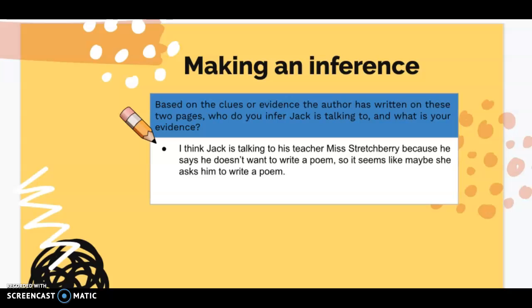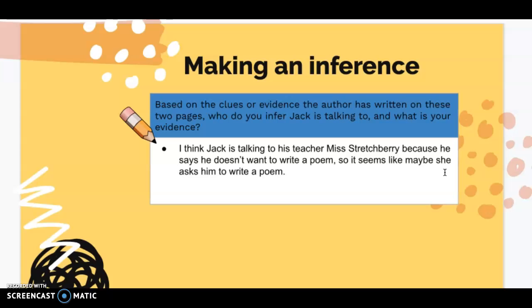Maybe you said, I think Jack is talking to his teacher, Mrs. Stretchberry, because he says he doesn't want to write a poem. So it seems like maybe she asks him to write a poem. Okay, our inference is that we think Jack is talking to our teacher, and the evidence we give is because he says he doesn't want to write a poem, so that we think someone has told him to do that.